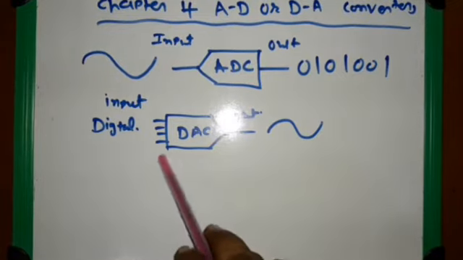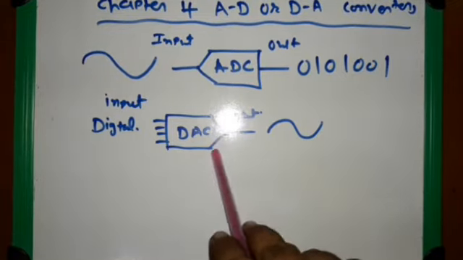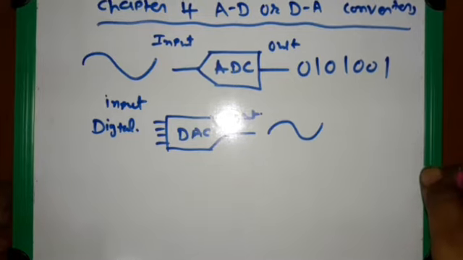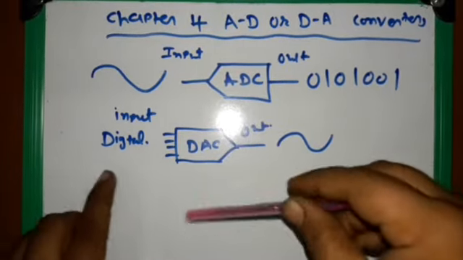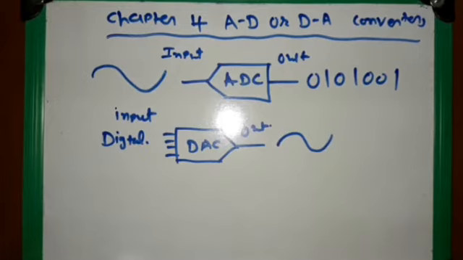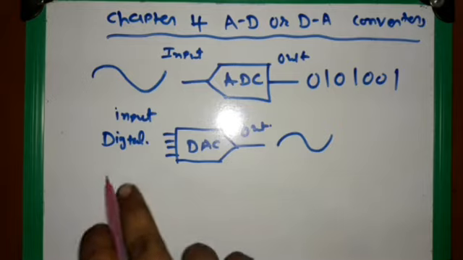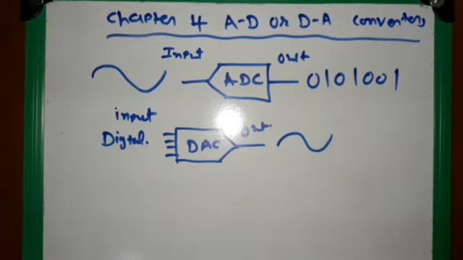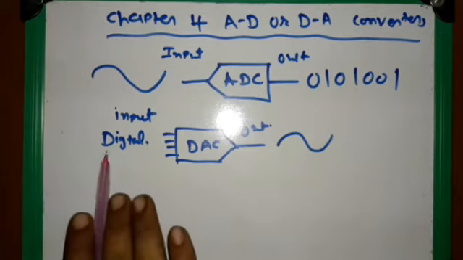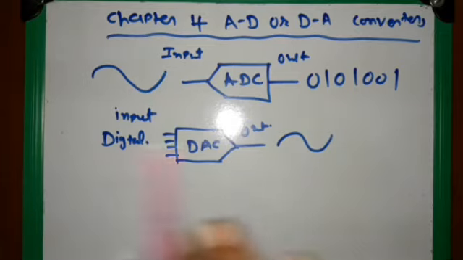Similarly, we see a digital to analog converter, a DAC, where DAC stands for digital to analog converter, and the input is digital, as we see here, and the output is analog. So the input is a discrete value and the output will be a continuous value.